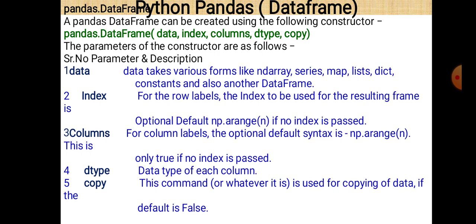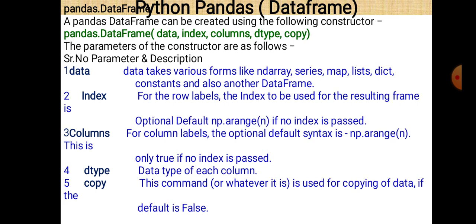So these are the 5 different parameters of a data frame: data, index, columns, dtype meaning data type, and copy. If you want to copy the data, then you can use copy, and data must be there at least. You can ignore index, columns and dtype, but data should be there, whether it is in the form of an ND array, series, map, list, dictionary, or even a data frame.